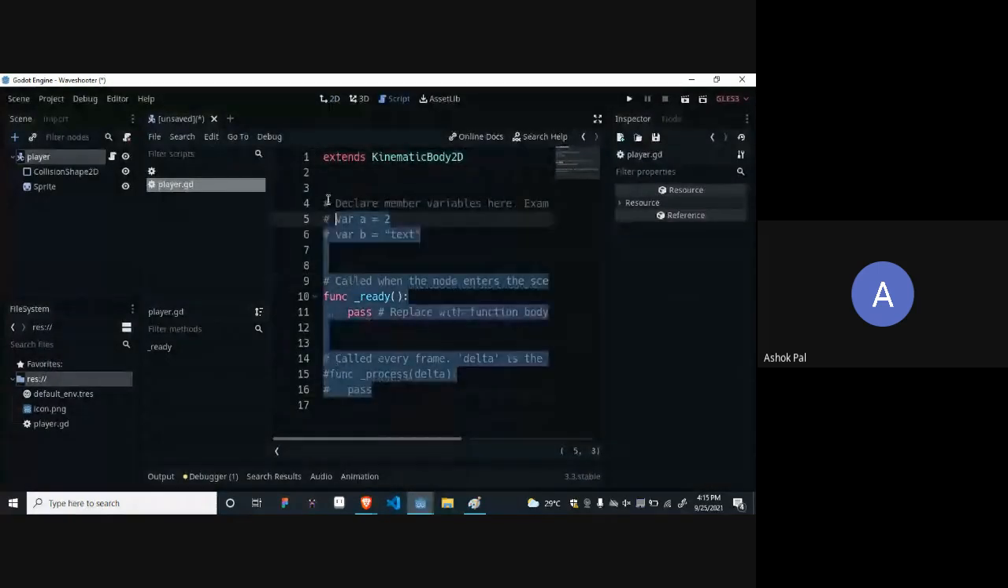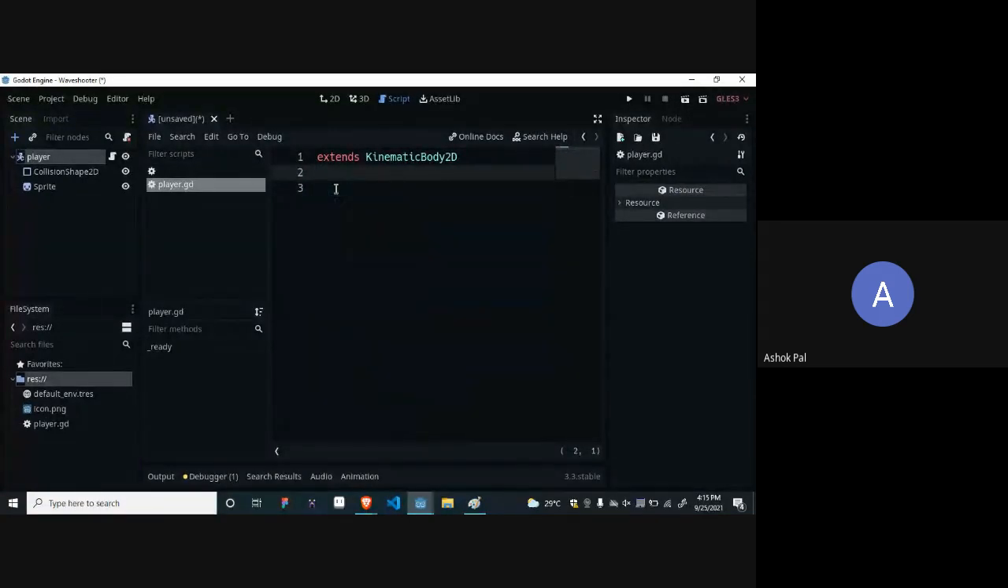Now this is created. This time it extends kinematic body because our parent was kinematic body and we want to use all the features and modules of our kinematic body. So it extends kinematic body. I think this was clear, but I am telling it again so that you remember it.